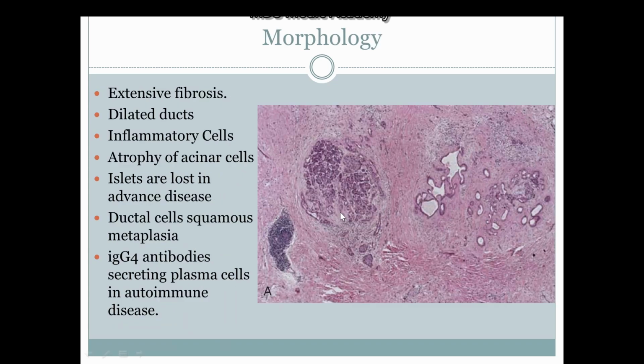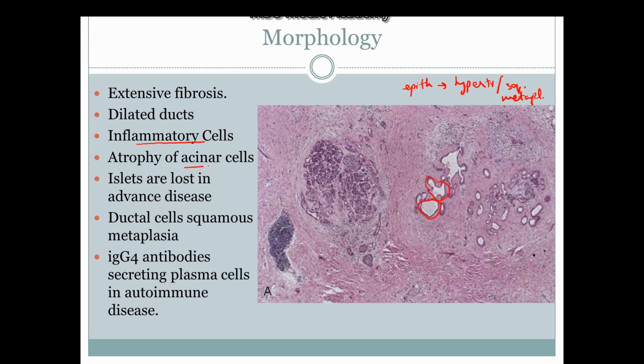Coming on towards the morphology, there is extensive fibrosis in the pancreatic parenchyma. There are dilated pancreatic ducts. The ductal epithelium is either hypertrophied or undergoes squamous metaplasia. You can also see there are islets of Langerhans which are damaged by the end of the disease. There are some inflammatory cells resulting in inflammation of the pancreatic parenchyma.